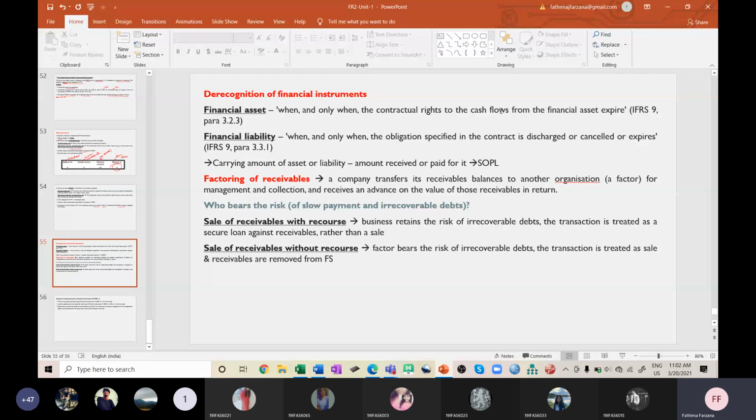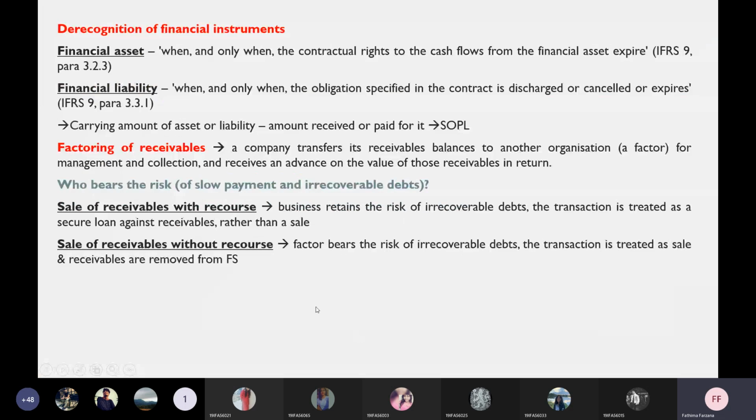So once the receivables are actually paid out, it is like your risk is transferred to someone. But I cannot say exactly that, because you have two types of this factoring business: one is with recourse and another one is without recourse. What is that? It is based on who will bear the risk of late payment or any irrecoverable debts.